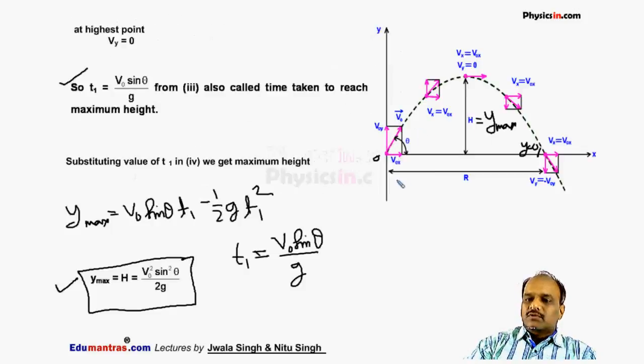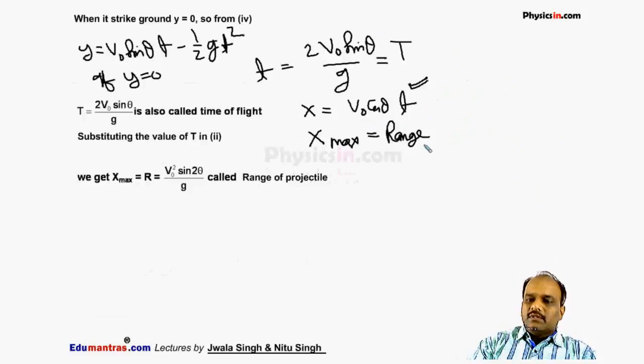This distance is called range. If I substitute the value of time in this expression, it will give me a range which is equal to v naught square sine 2 theta by g. This is the range of the projectile.